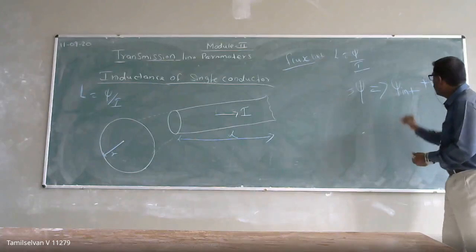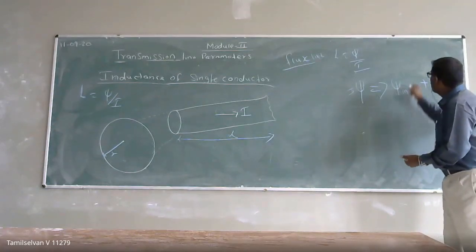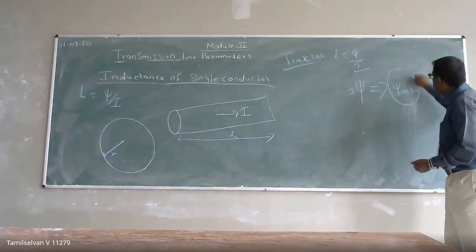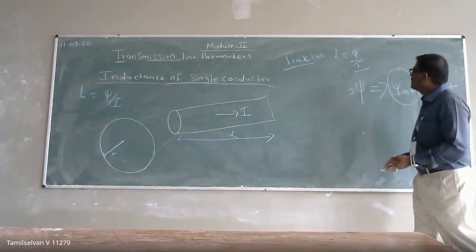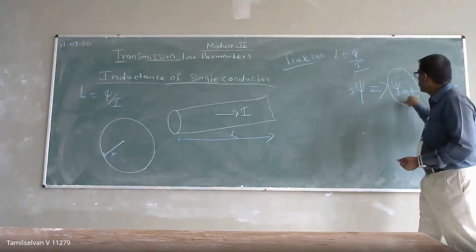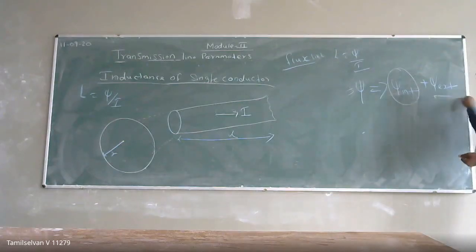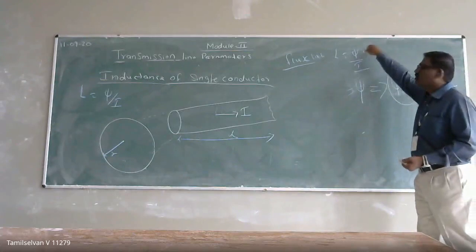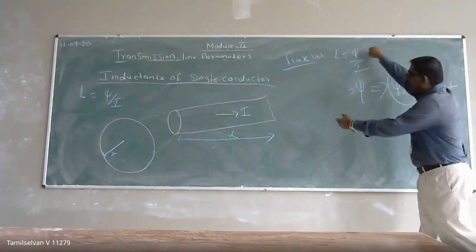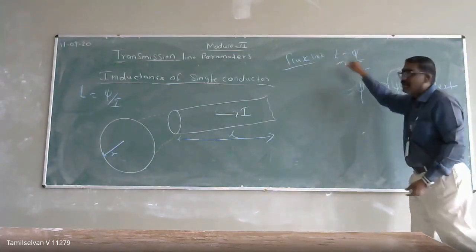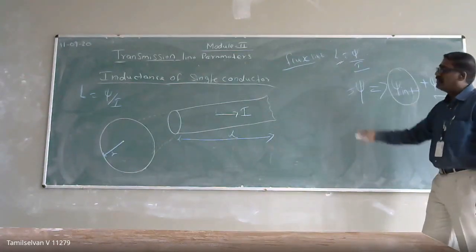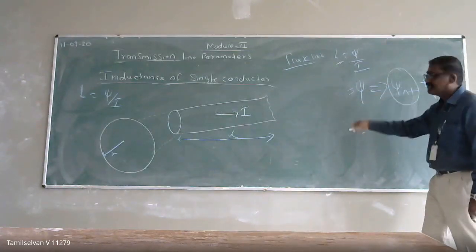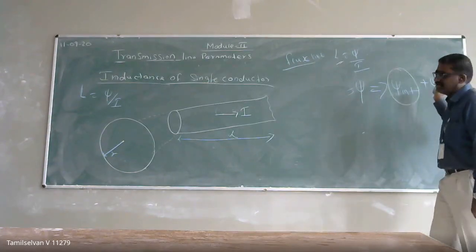First, I am going to calculate my internal flux linkage. Next, I am going to calculate my external flux linkage. If I add them, I get my total flux linkage in a single conductor. Then I can calculate the inductance of my single conductor. With this base principle, I can apply it to my transmission line.